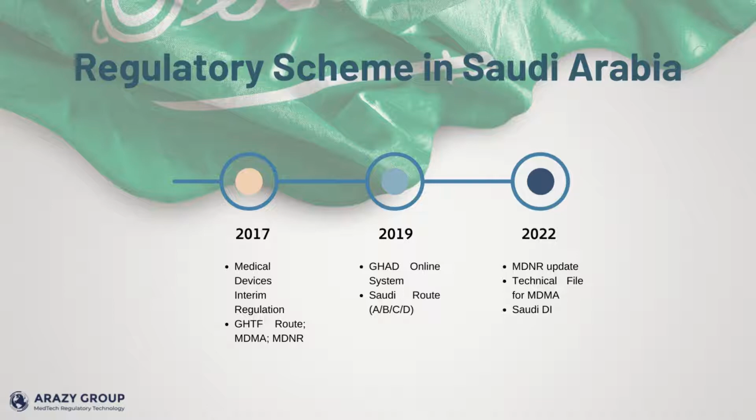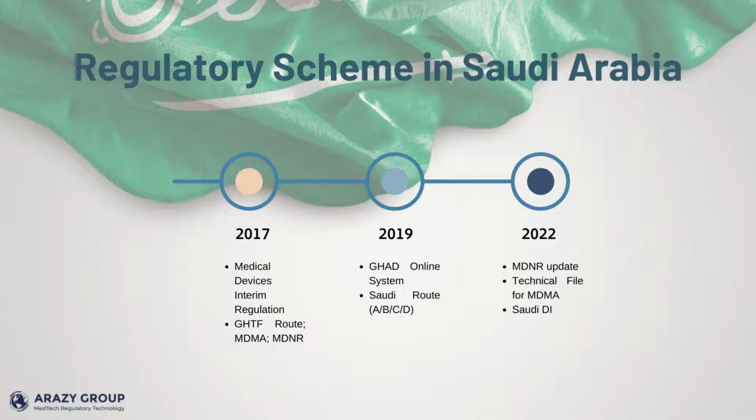In 2019, the SFDA drafted a new regulation that introduced the new Online Registration System, or GHAD, that integrated MDMA and MDNR under one system. SFDA was also introducing a new risk classification so-called Saudi route. To fully implement this regulation, the stakeholders were given until the end of 2021.